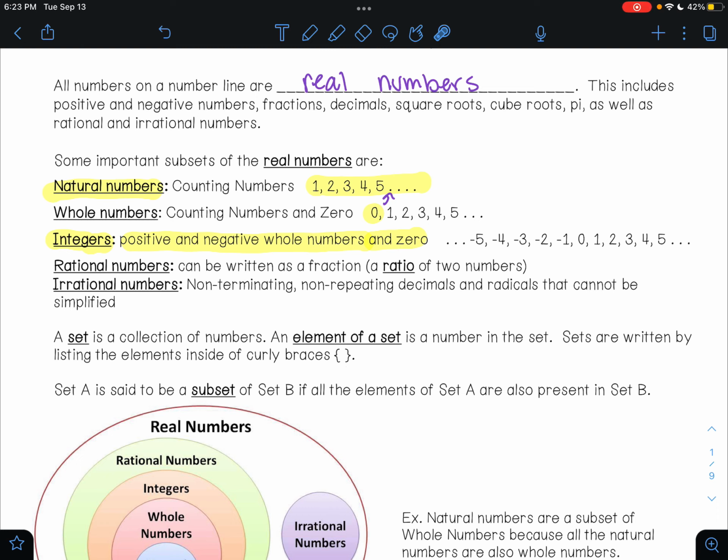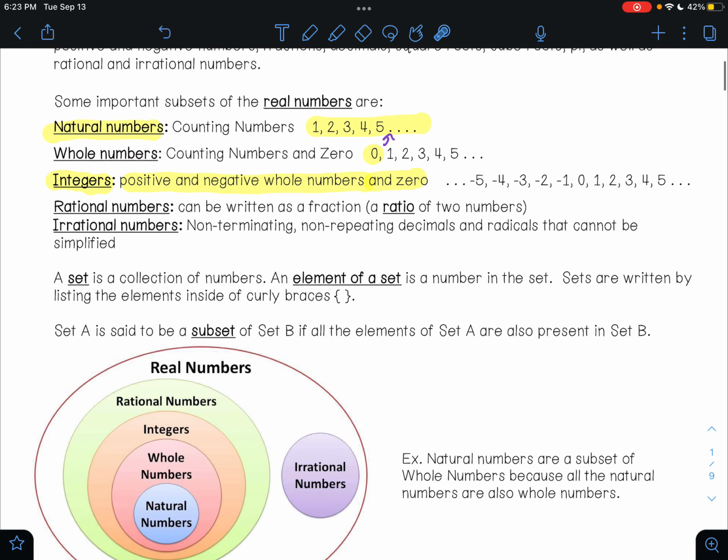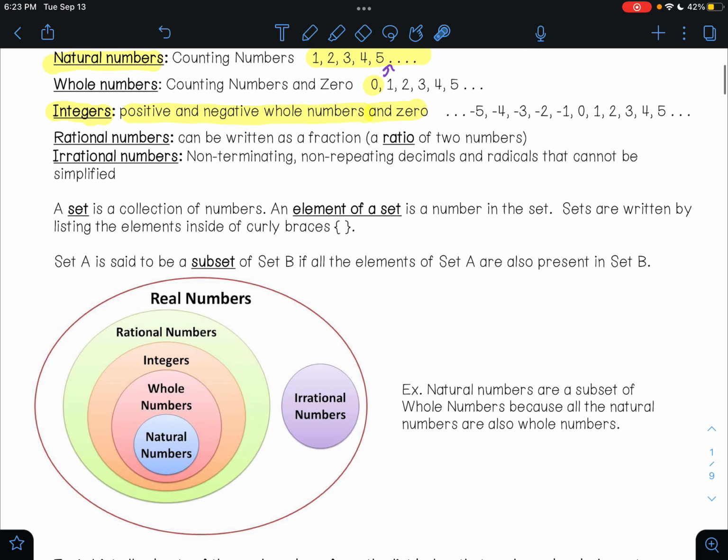Set A is said to be a subset of set B if all of the elements in set A are present in set B. So here we have our real numbers, and all of these subsets are real numbers. Rational numbers are a subset of real numbers. Integers are subsets of both rational numbers and real numbers.